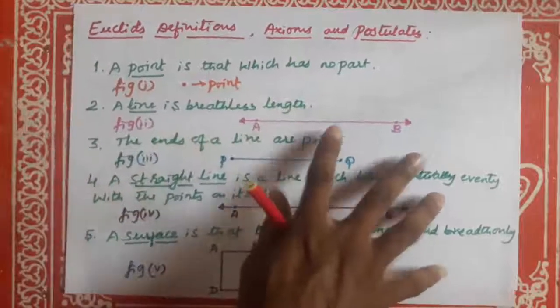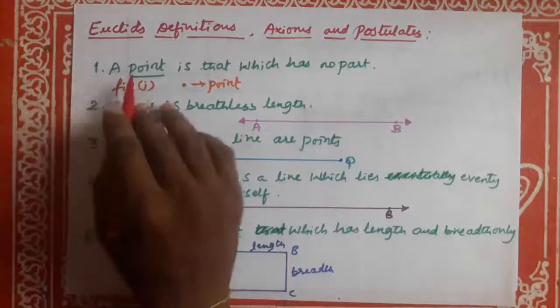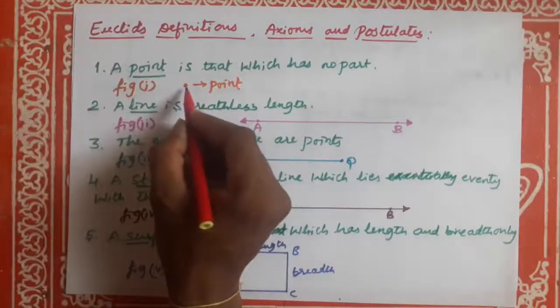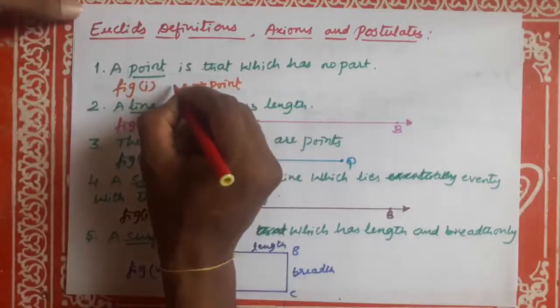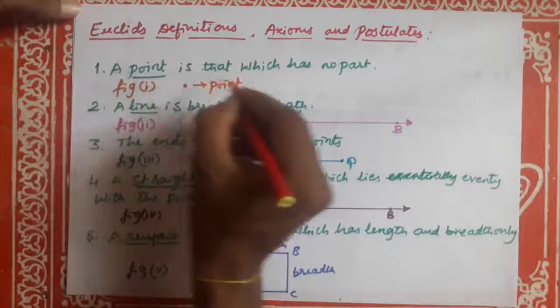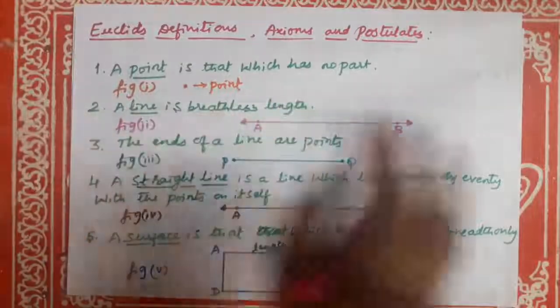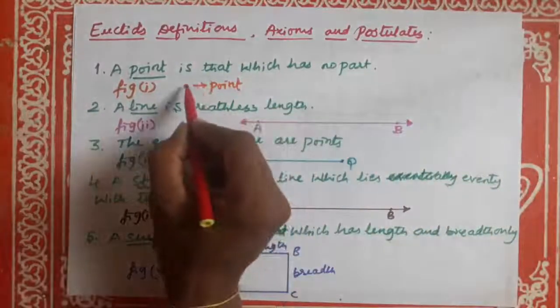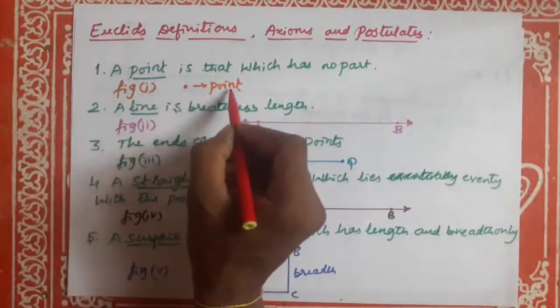Let us discuss now. Okay, see, first point. A point is that which has no part. Look at this figure. This is a point which has no part. There is no part for this. Okay, a geometrical figure named for this we call a point.